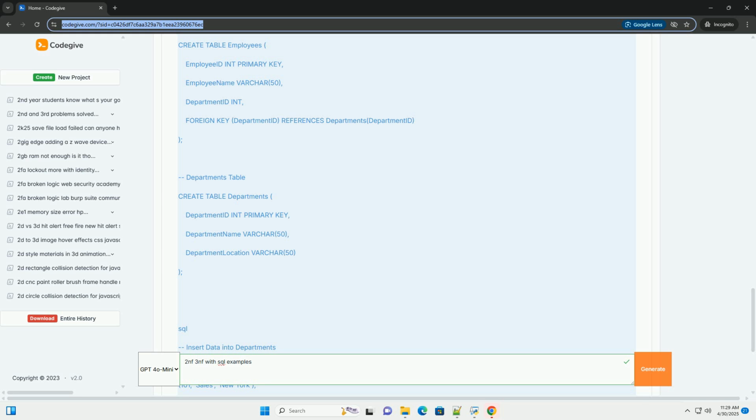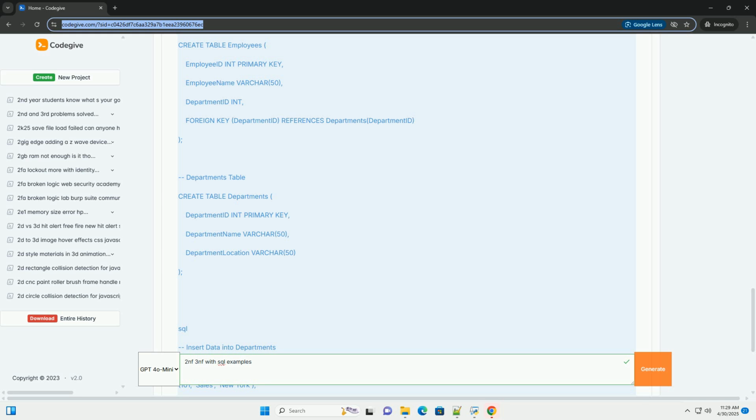Normal forms, brief overview. Normalization is achieved by following a series of guidelines called normal forms. We'll focus on 2NF and 3NF, but here's a quick list. 1NF, first normal form: eliminate repeating groups. 2NF, second normal form: eliminate redundant data that depends on only part of the primary key. 3NF, third normal form: eliminate redundant data that depends on other non-key attributes.